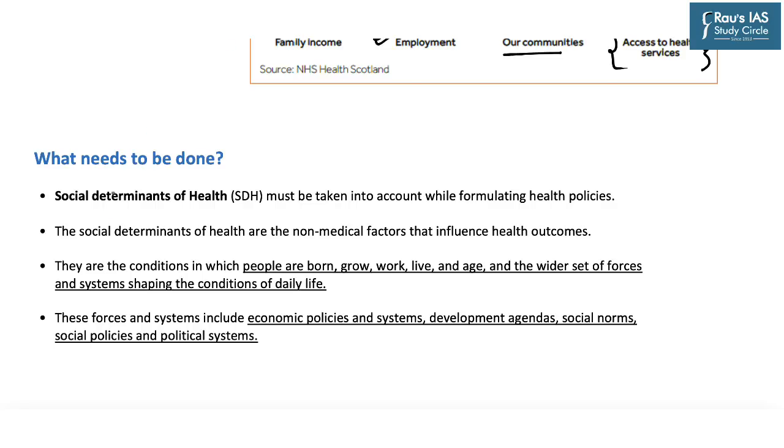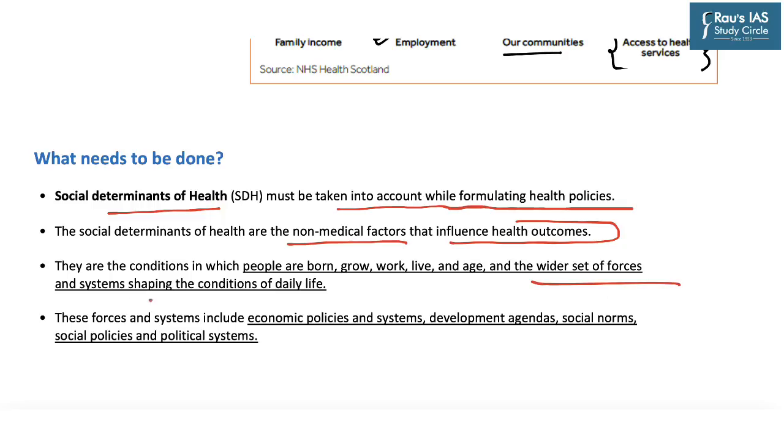So the author suggests that while determining policies for non-communicable diseases, social determinants of health must be taken into account while formulating health policies. And these social determinants of health are the non-medical factors that influence health outcomes, as we have just seen. As these non-medical factors are the wider set of forces and systems which shapes the conditions of daily life of a person, including where they are born, where they grow, where they work, where they live, how they age, etc. And these forces and systems include economic policies and systems, developmental agendas, social norms, social policies, and political systems.